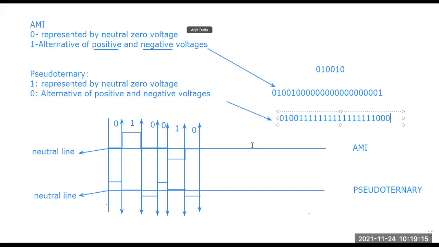So the signal bits are given. If we need to draw the signal from the particular bits, then it is quite easy, just remember two parts. That is what is AMI, what is pseudo ternary, right? What are the values of AMI, what are the values of pseudo ternary.